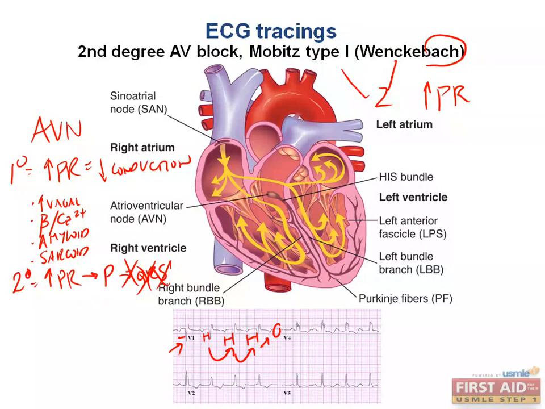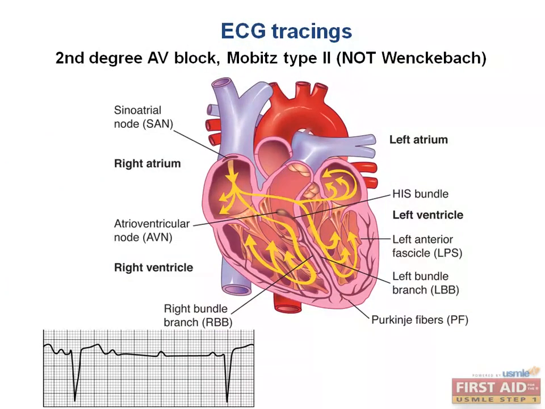We just discussed that Mobitz type 1 was prolongation of the PR interval successively until we didn't conduct the atrial impulse into the ventricles, which means that we dropped a beat, or a QRS complex was not directly following a P wave on our ECG tracings. Now we're at Mobitz type 2, not Wenckebach block. The difference between type 1 and type 2 is what? Well, in type 2, there is no PR prolongation.